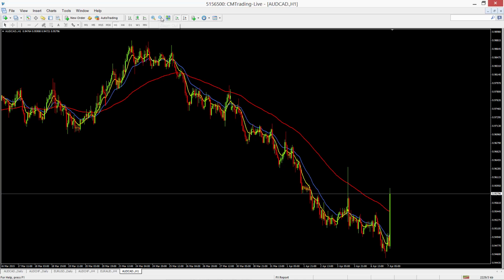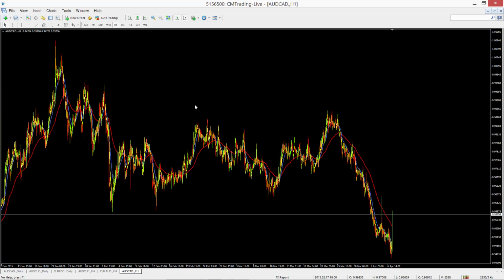We can zoom out a little bit, and we can see it has broken that support level, so that consolidation appears to be broken. Should the hourly close above there for a couple of bars, let's say for the day actually today, then this might be considered a false break. We'll have to see how that pans out by tomorrow.